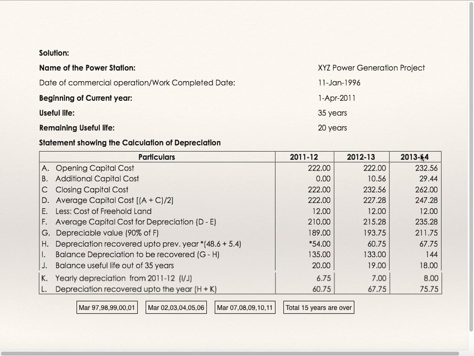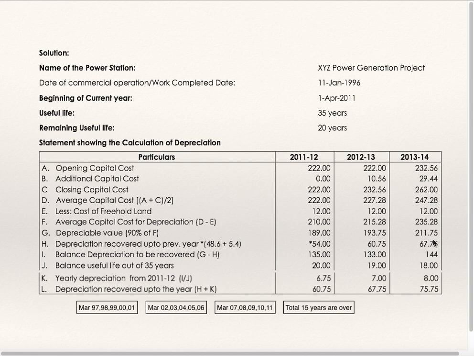67.75. Now year 13-14, opening capital cost 232.56, last year's closing is current year's opening, plus additional capital cost which is given. Closing is opening plus additional. Average capital cost is opening plus closing divided by 2. Deduct cost of freehold land. You will get average capital cost for depreciation. 90% of 235.28 is 211.75.